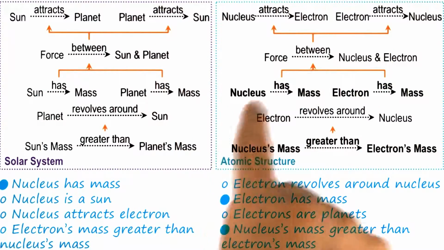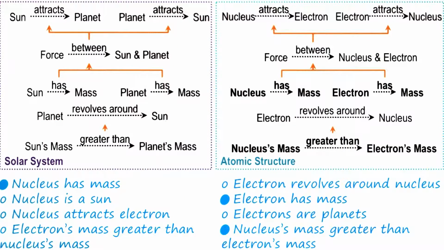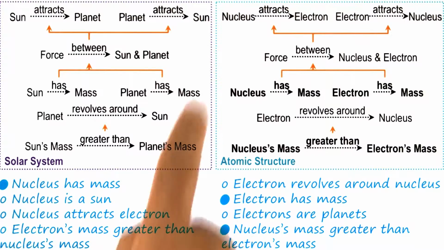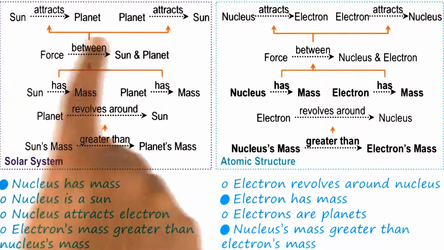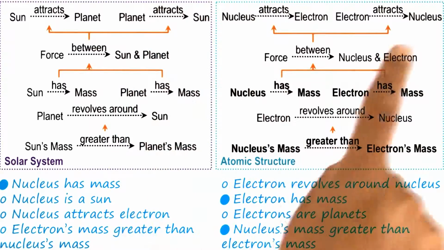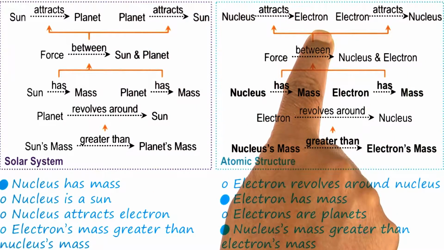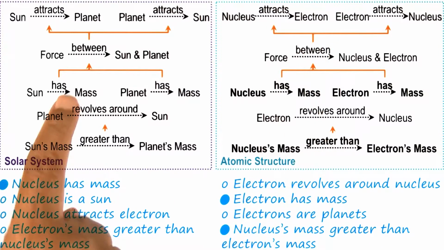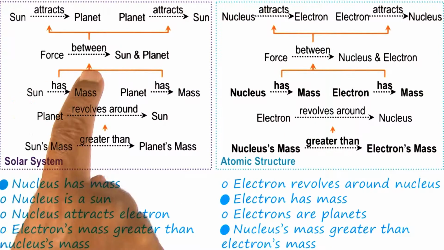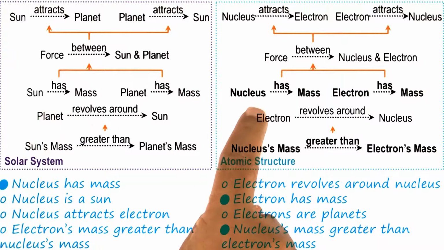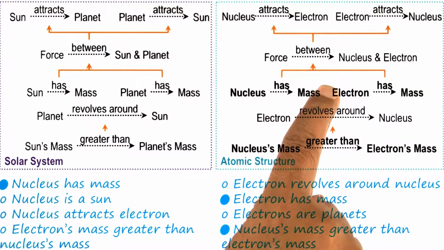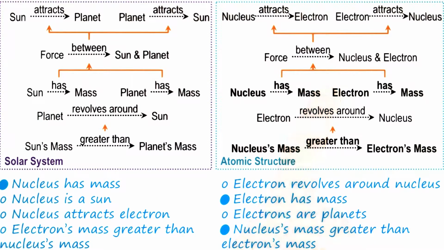Although there is little semantic similarity or pragmatic similarity between the two situations, we can see a structural similarity, a similarity in the structure of the graphs. Because this part of the graph of the representation of the solar system is similar to this part of the graph of the representation of the atomic structure, we can infer that we can transfer this part of the graph of the solar system to infer this part of the graph of the atomic structure.